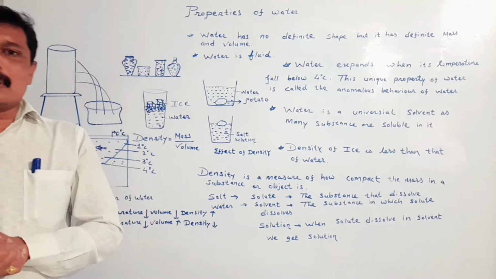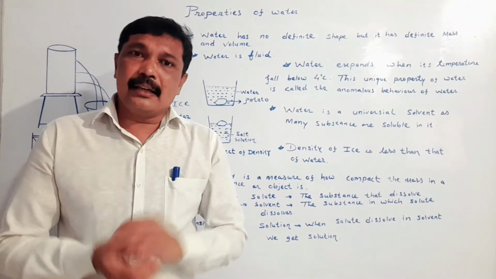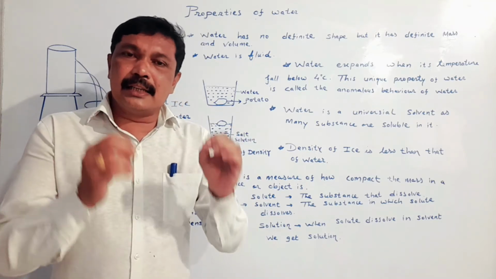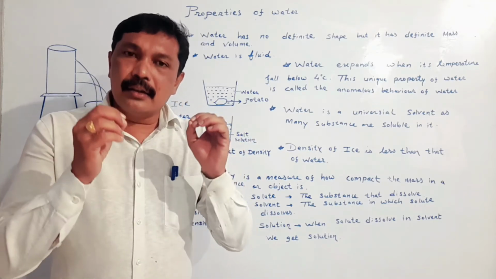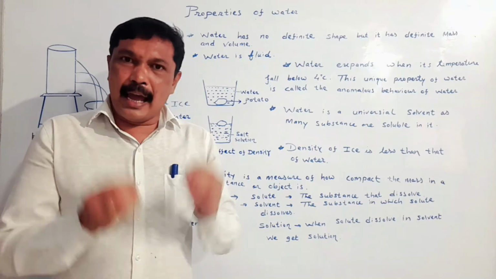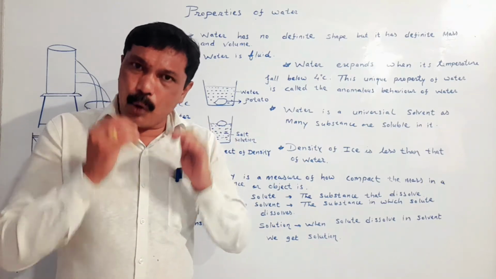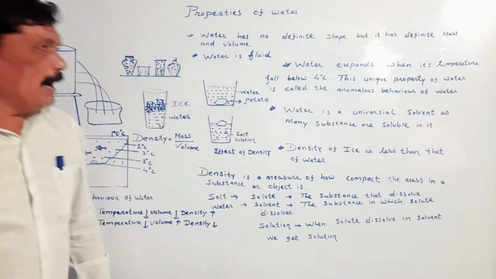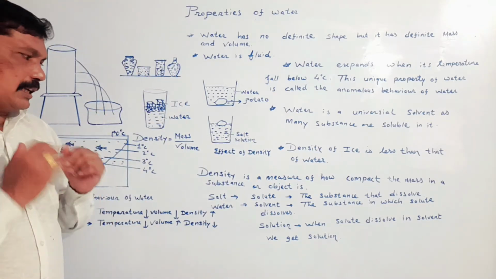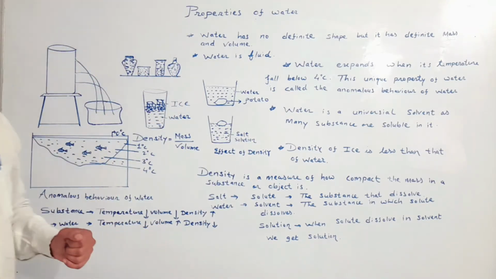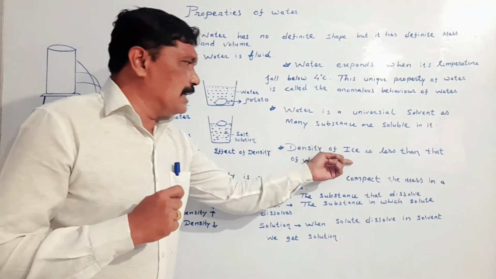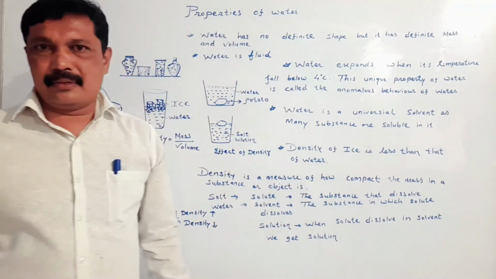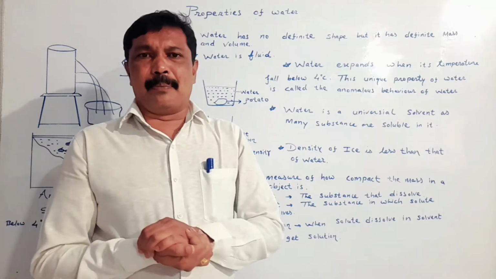So my dear student, we can say that when water freezes to ice, its density decreases and it becomes lighter than water, and therefore it floats on water. So my dear student, one more property we can say, that is, density of ice is less than density of water. We take one more example.